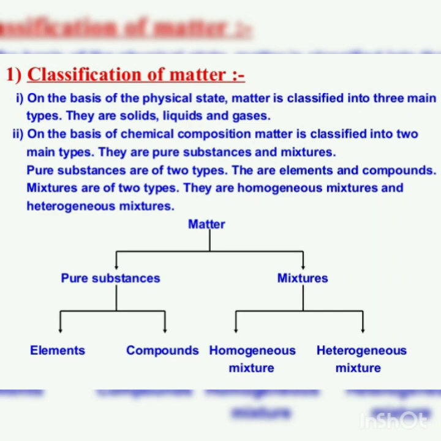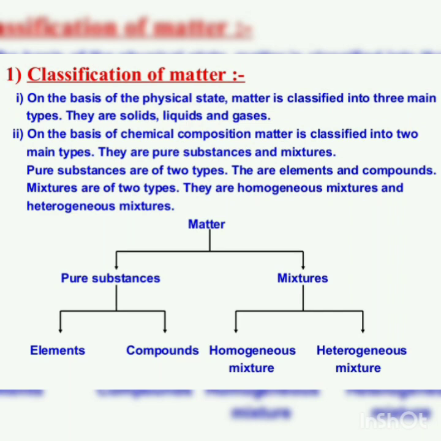Hello students, we are going to start a chapter, Is Matter Around Us Pure, from Chemistry. First of all, we have to understand about matter. What is matter? Anything which occupies space and has mass is known as matter. There are a number of examples: water, book, pencils, sun, earth, moon, etc. are matter. On the basis of chemical composition, matter is classified into the following two categories.